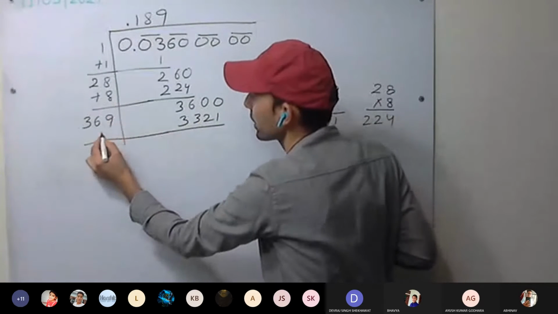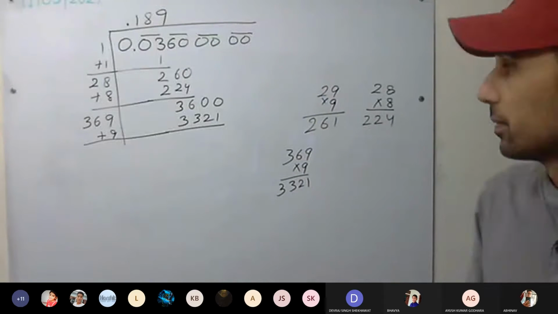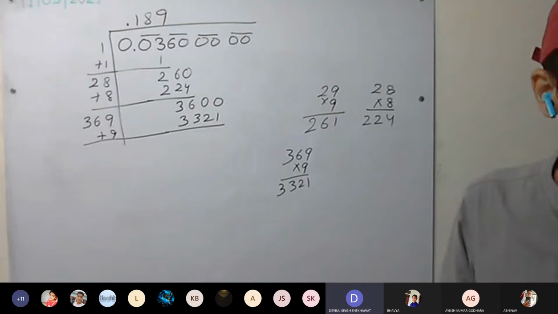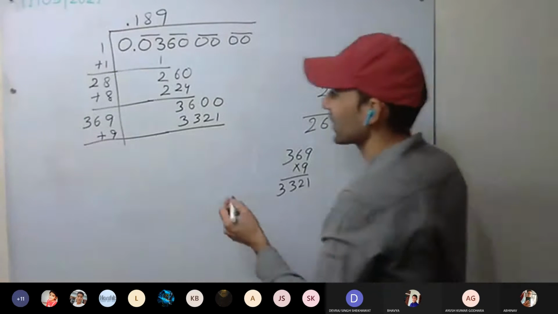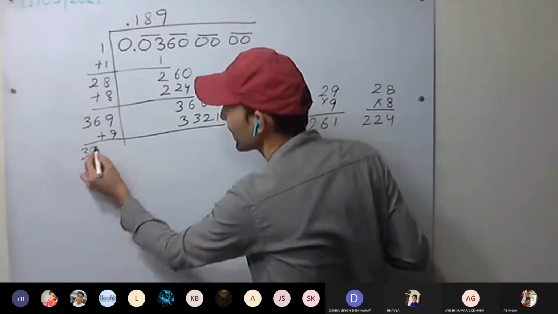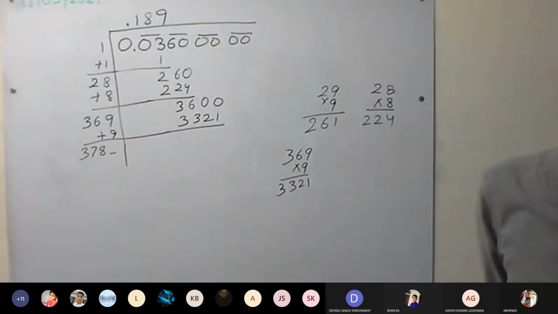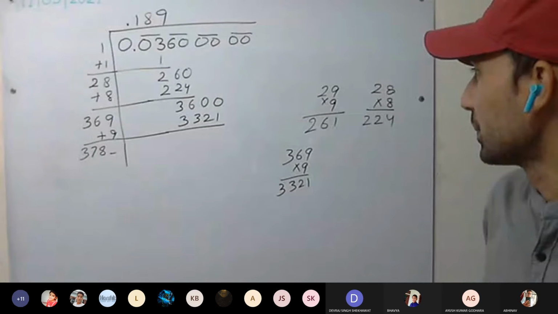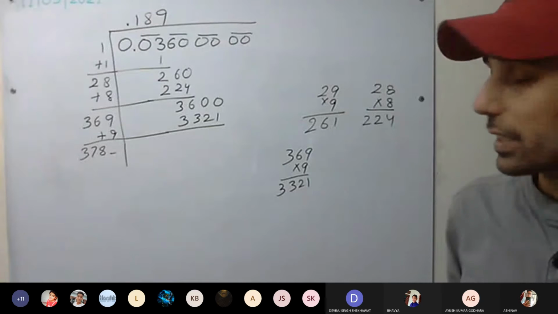Okay, here we have 9 plus 9. Add, everyone. Don't speak the answer. 378. I told you not to speak the answer. Let others also do it. Okay, 3, 7, 8 here. Okay, subtract them. First you have to do it, after 10 or 20 seconds I'll write here. Everyone subtract them.